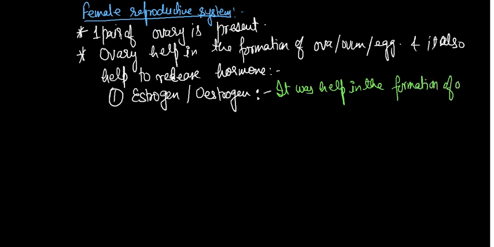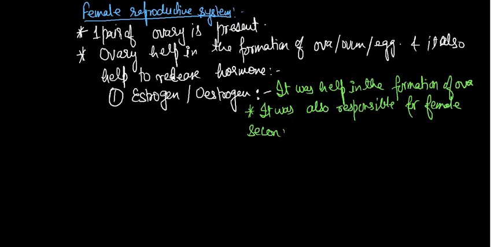It is also responsible for female secondary sexual characters, like so many things are there. The menstruation cycle will be started, shoulders widen, high pitched voice, all the things are there. Clear? Now the second hormone which is released by the ovary, that is called progesterone.